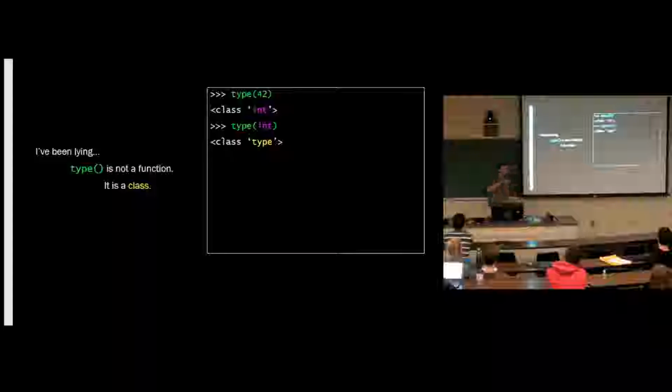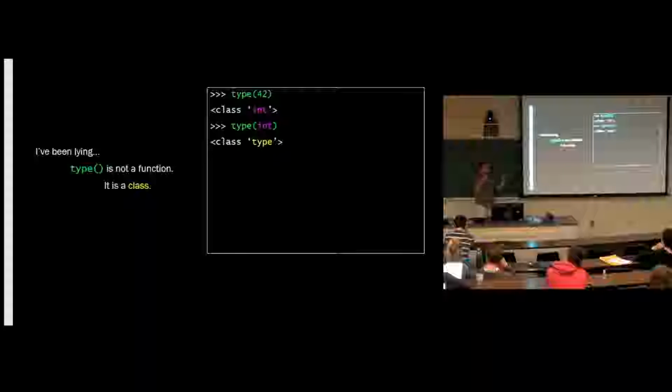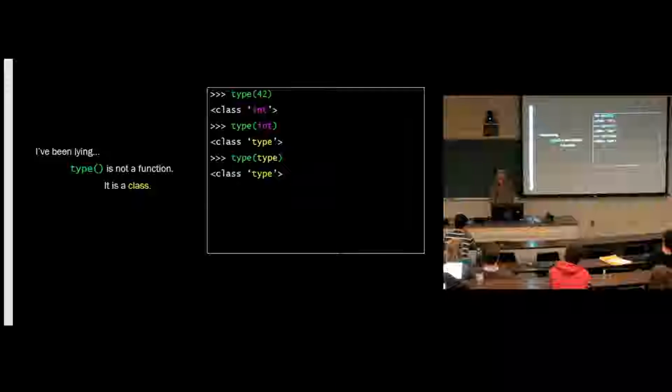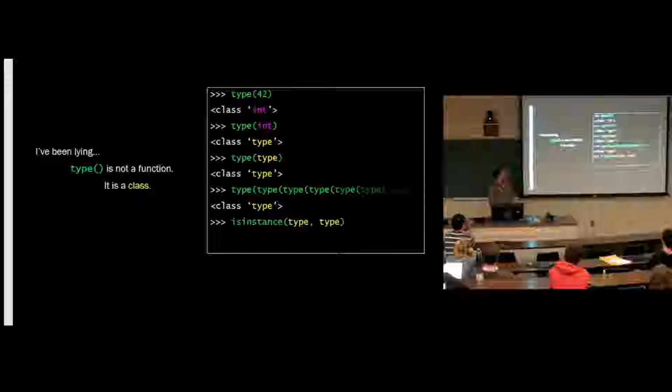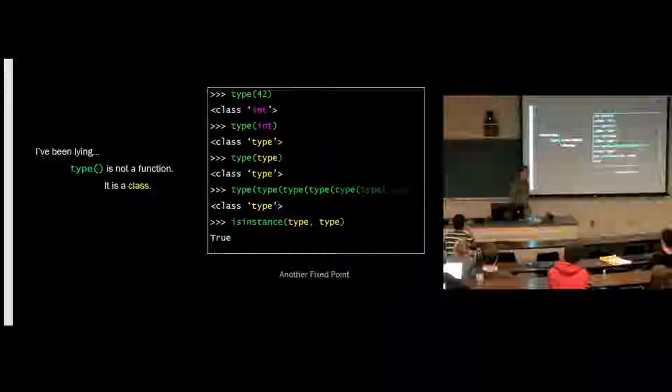Remember, I said at the beginning that classes are objects. But if classes are objects, that means they have a type, right? What's that type? It's type. It's the type of type. Is type an instance of type? No. Yes. So it inherits from itself.